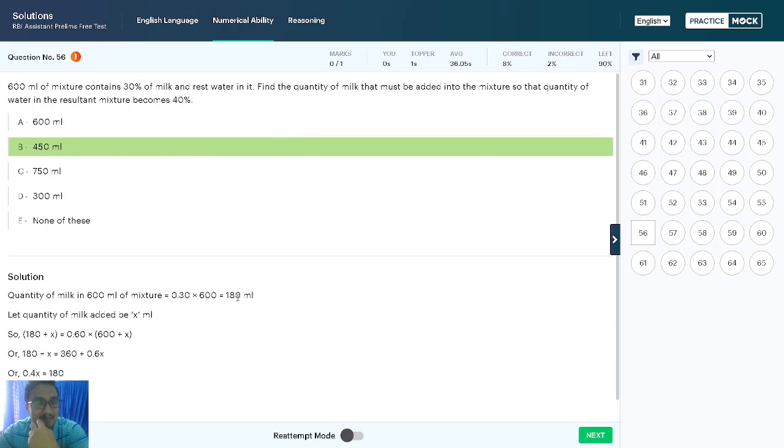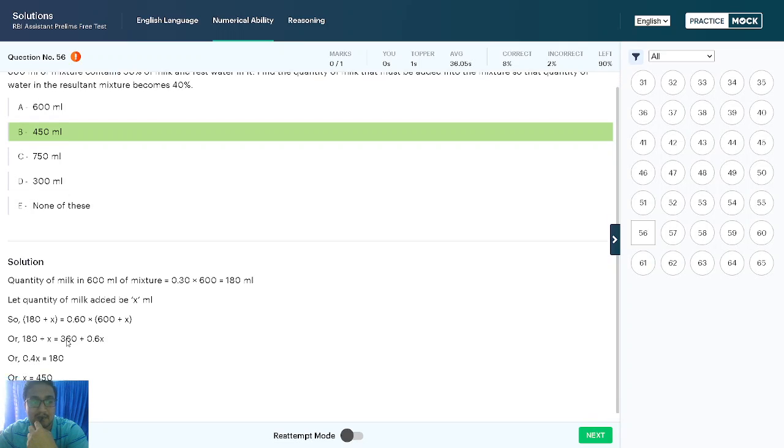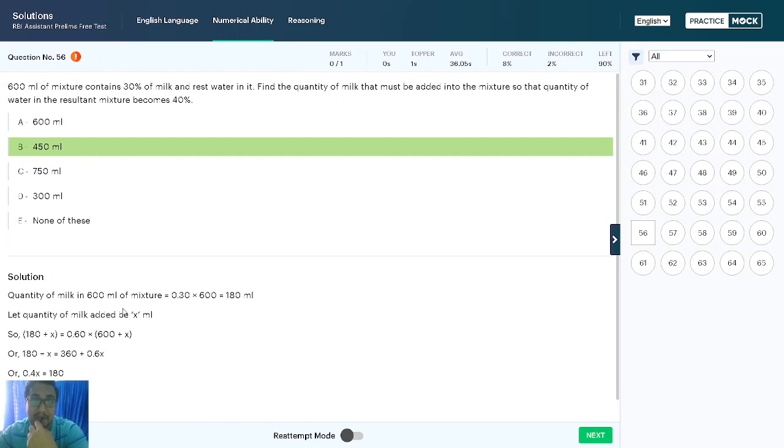See, he segregated that quantity of milk is 30% means 180 ml, and water is the remaining 420 ml, right? And he took the milk added as x ml. So milk x is added to the milk, and the final quantity also. And we have also decoded that water is 40% means milk will be 60%, right? Here 2x will come and percentages will come. So it will take a little more time.